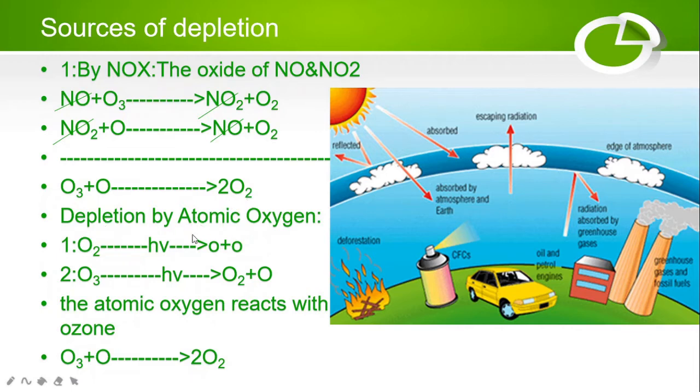So this depletion by atomic oxygen occurs in the presence of h nu, the radiations, and it is converted into this. So the overall reaction is that when ozone reacts with an oxygen atom, it is converted into two oxygen molecules. Here in the picture it is described how chlorofluorocarbons, deforestation, oil and petrol engines and the radiation absorbed by the greenhouse effect